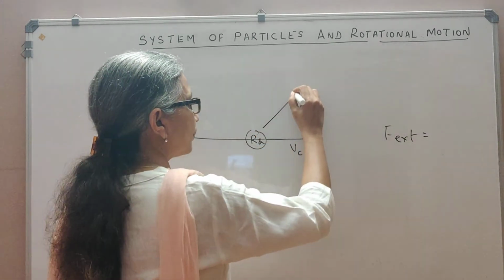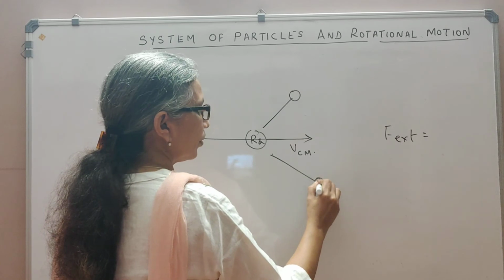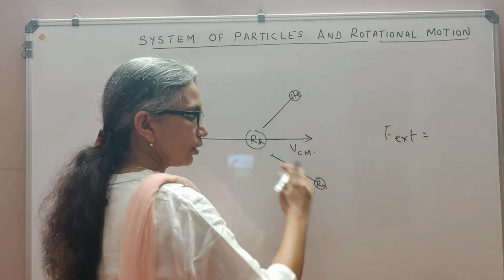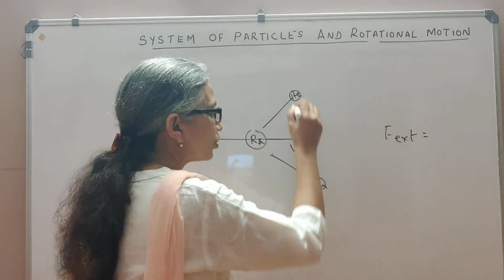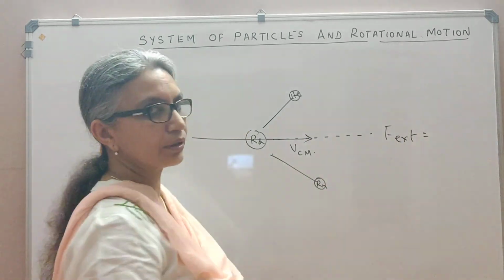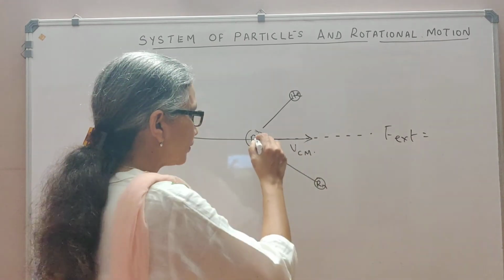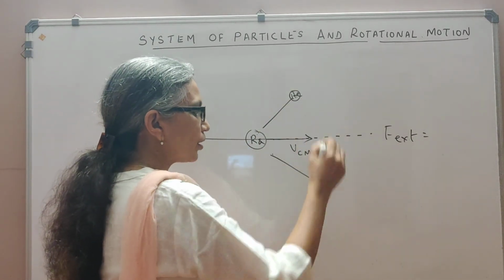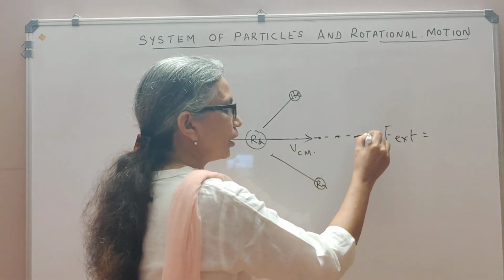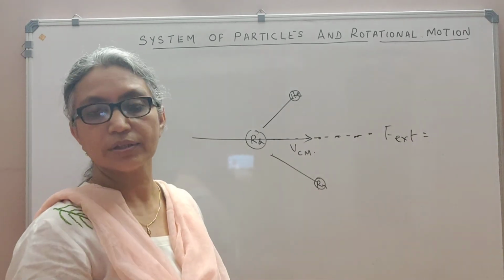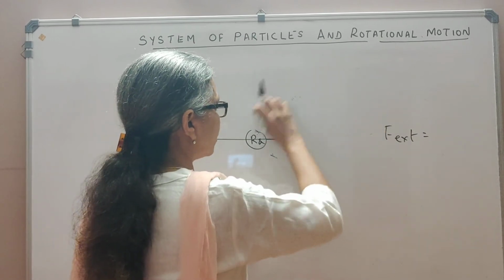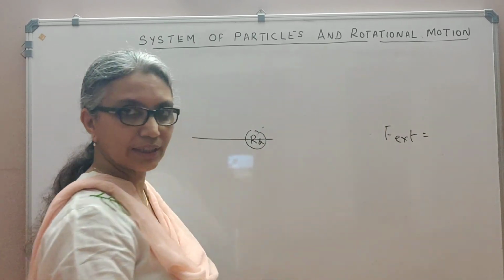So you will see that this is split up into two nuclei, but those nuclei will fly off in different directions, but the center of mass of these two will continue to move in the same straight line because the momentum will not change. So this may disintegrate into two nuclei, but this now becomes a two-particle system whose center of mass will continue to move in the same original direction, no change, because there is no external force acting on it. Suppose our nucleus before disintegration is at rest.